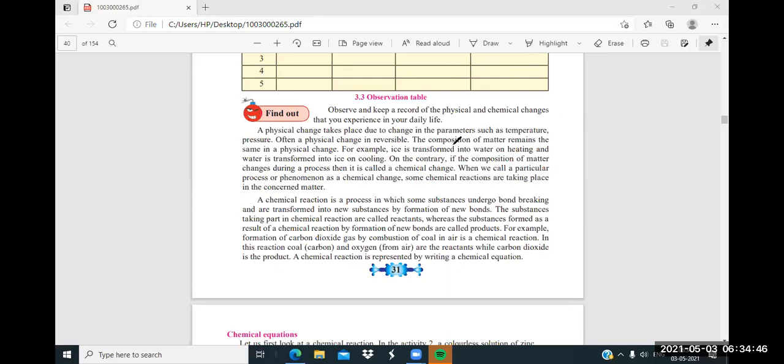So here, a chemical reaction is a process in which some substances undergo bond breaking and are transformed into new substances by formation of new bonds. The substances taking part in the chemical reaction are called reactants. Now here, suppose A plus B gives us C. This is reactant A and this is reactant B. When they react with each other, we are getting this product C.